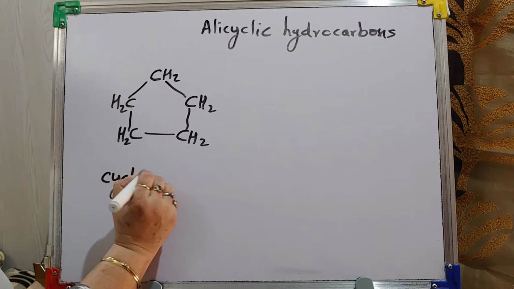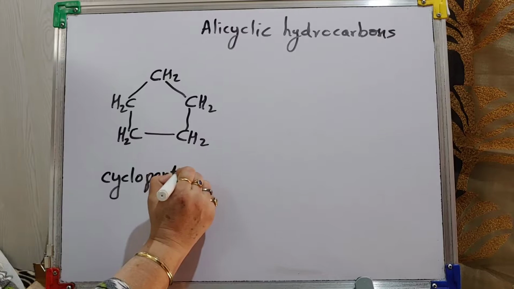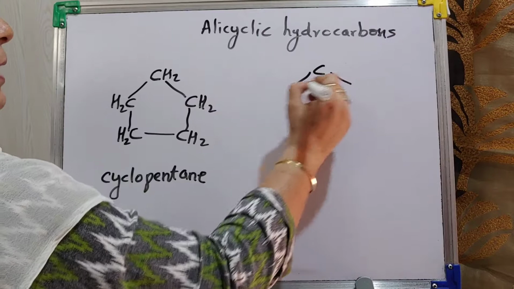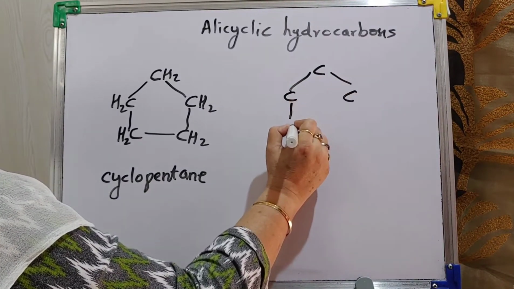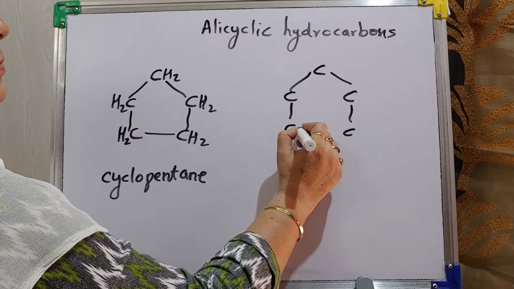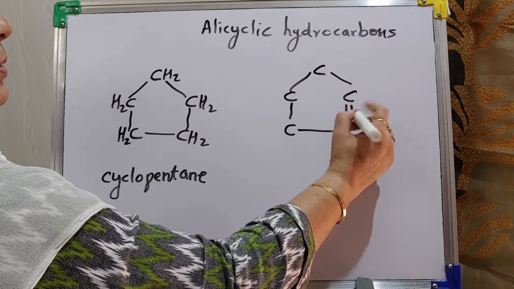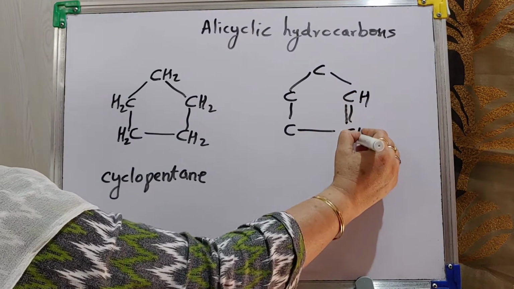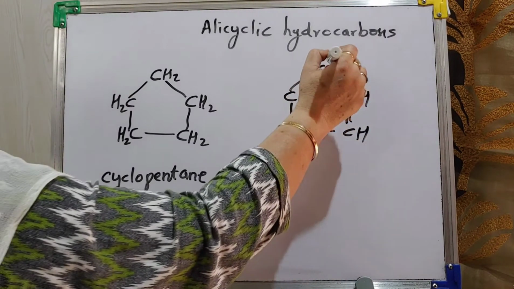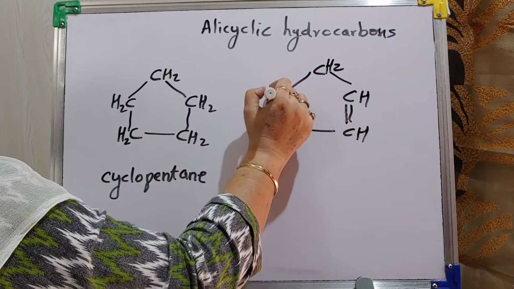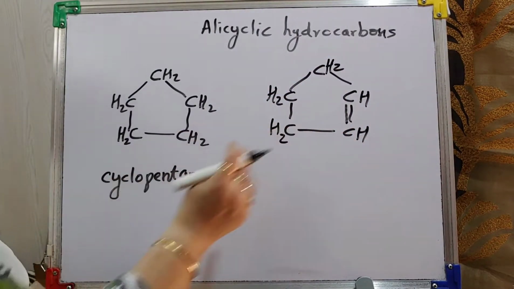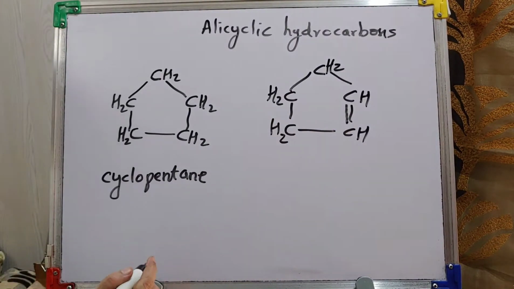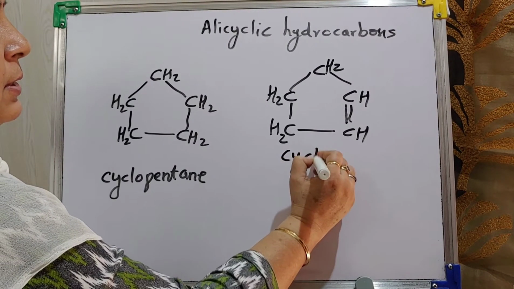So it is cyclopentane. Same way, if the same structure I am taking like this, if I am taking a double bond here, this carbon has 3 bonds, so 1 hydrogen. This carbon has 3 bonds, so the fourth one, you know that carbon is tetravalent. Here 2 bonds, so 2 hydrogens, remaining 2. Here 1 I have taken, so it is unsaturated, double bond I have taken, so it is unsaturated.